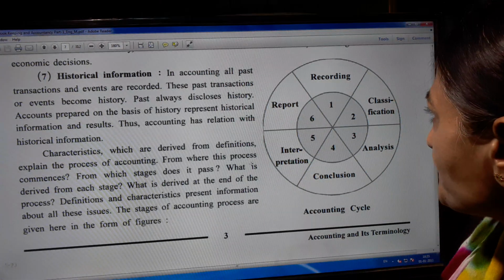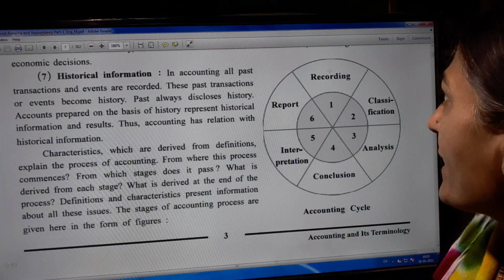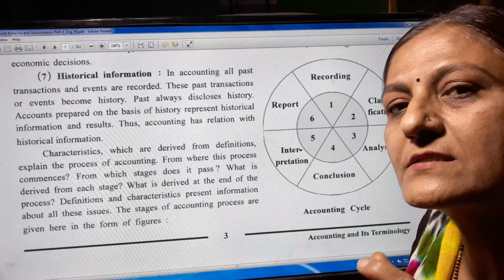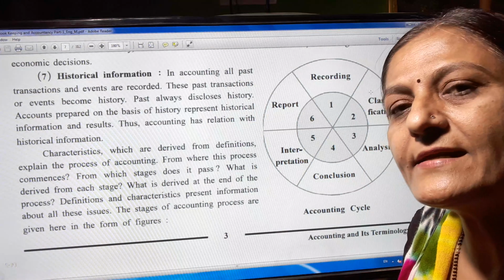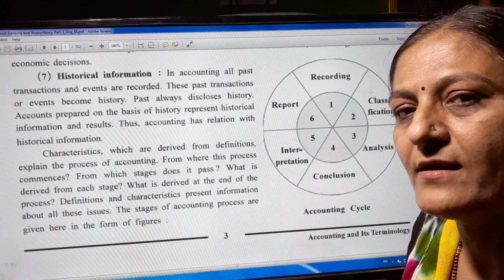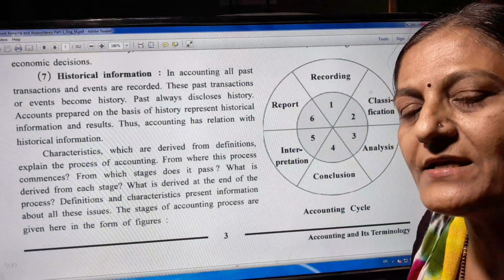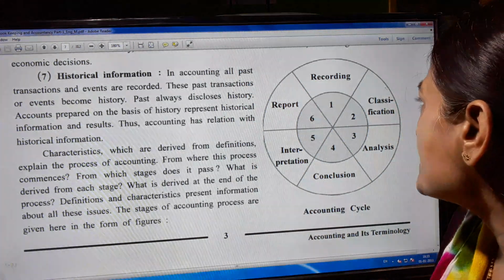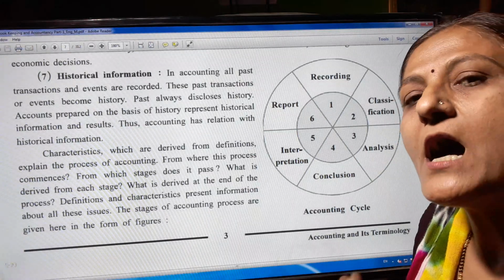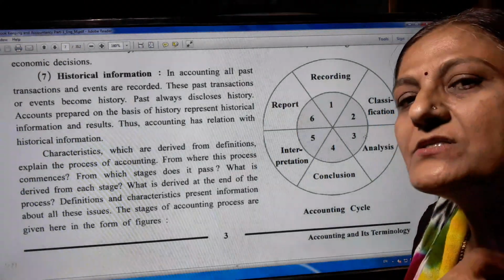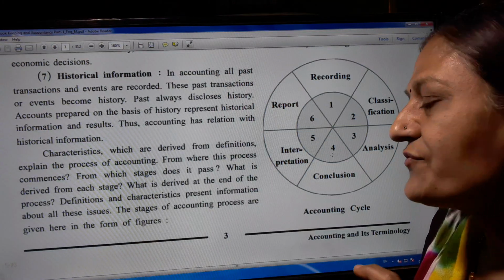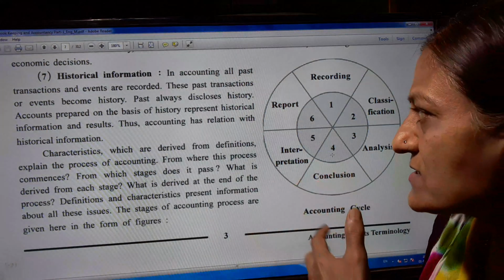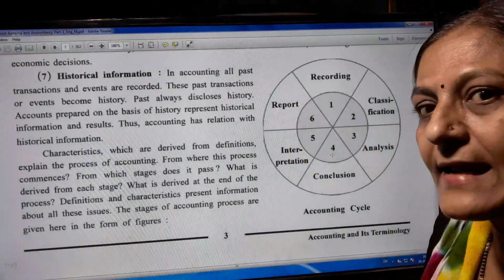See here, first we have to record. Recording means recording the transaction. Second, after the transaction is recorded, we classify it: whether it is a cash transaction or a credit transaction. That is classification. Afterward, analysis of the monetary value. Afterward, conclusion, drawn from all the record, classification and analysis.